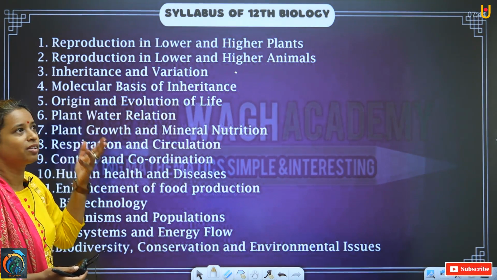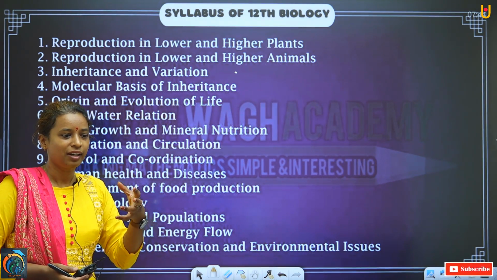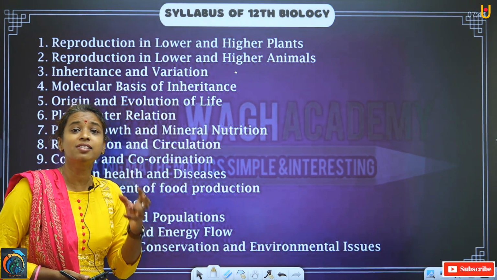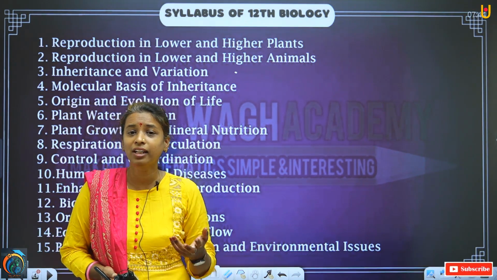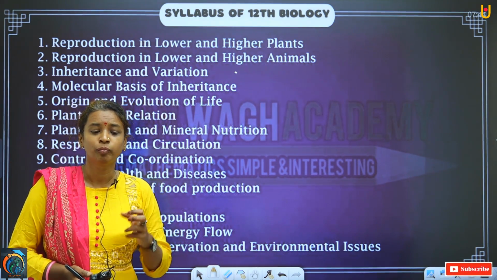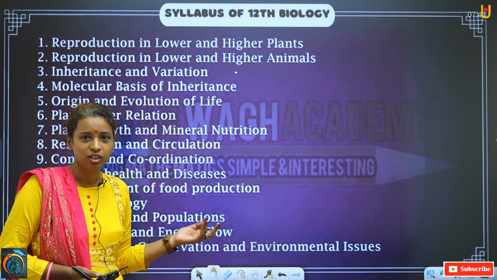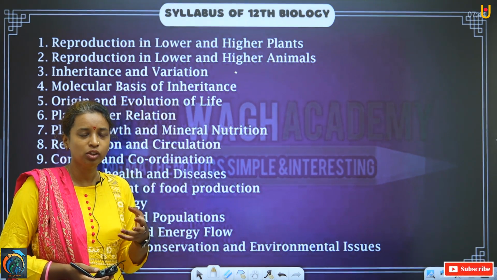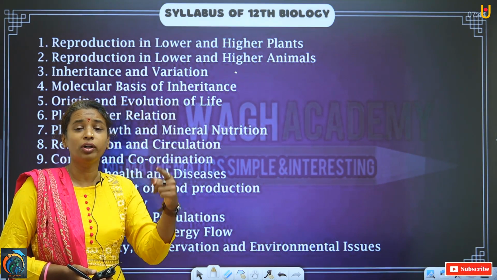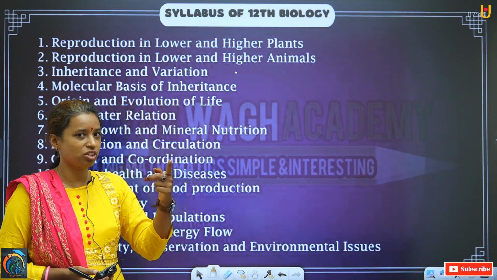Now, inheritance. Normally, we people say inheritance or inheriting. We are inheriting some characters. How are we inheriting those characters? Inheritance means whatever characters are present in our ancestors, those characters are going to be inherited by the next generation. And so on, the characters will go on being inherited from one generation to the next generation.